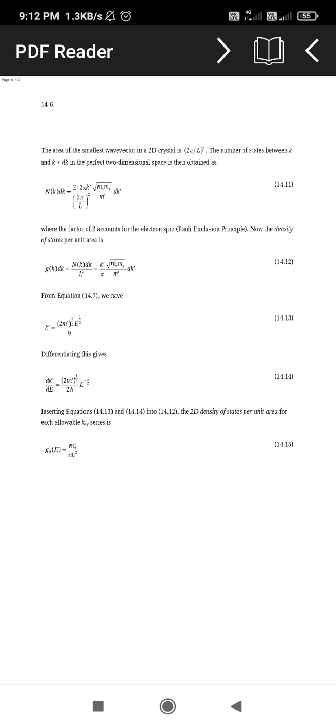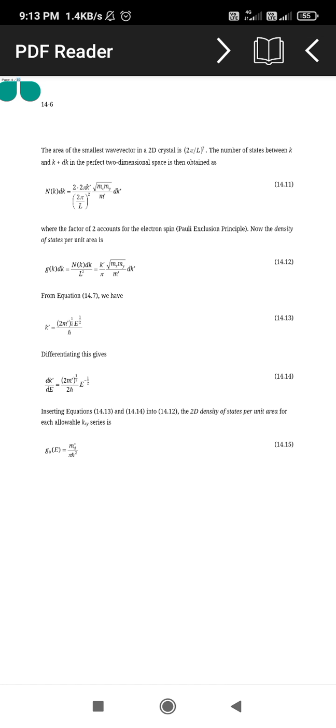In the perfect two-dimensional space, we can obtain here n of k dk is equal to 2 · 2π k' √(mx my) / (2π/L)² · m' dk'. This is the factor of two for the two electron spin numbers, that is the Pauli exclusion principle. Density of states per unit area, that is G of k dk is equal to n of k dk divided by L square, which is equal to k' √(mx my) divided by π m' dk'.